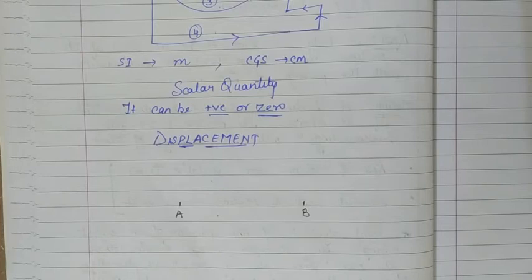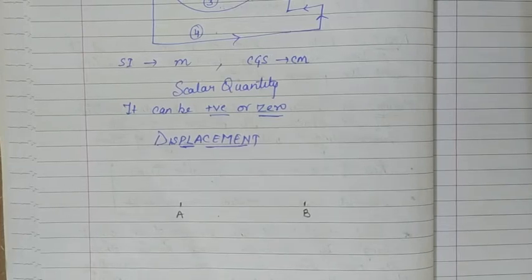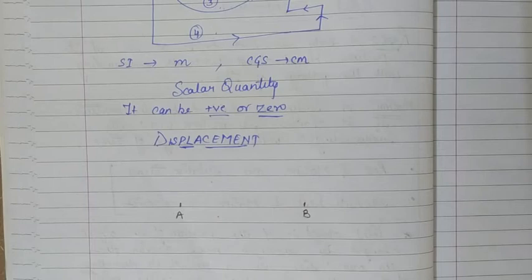Like distance, what was it, you can go by any path and that path length will be the distance. But in case of displacement, it is not any path length, but the displacement is the shortest path measured in the direction from initial to final point.